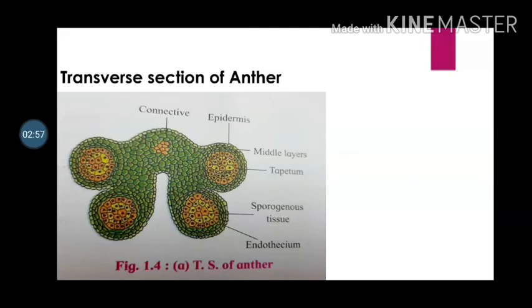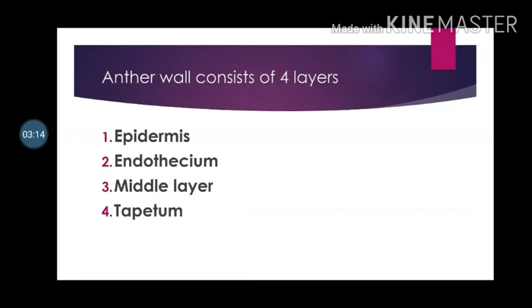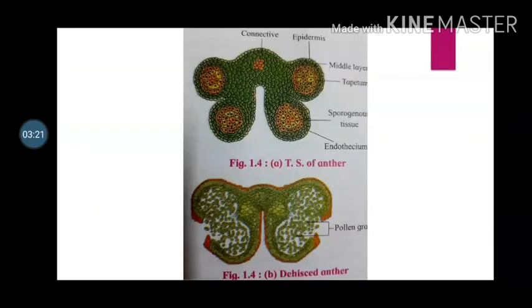Below that, the tapetum is present. Tapetum is the innermost nutritive layer of the anther wall. It immediately encloses the sporogenous tissue, that is, the microspore mother cells. See the 4 layers, epidermis, endothecium, middle layer and tapetum, which are very important. Here the diagram shows the TS of the anther and dehiscence when it takes place.